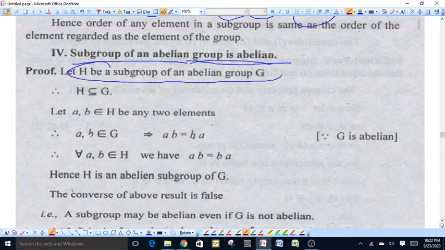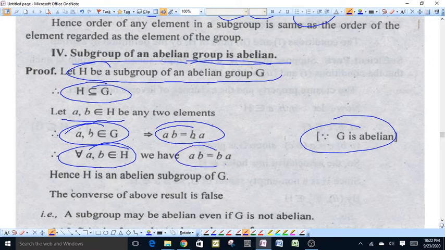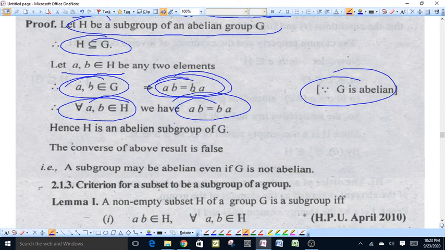Suppose H is a subgroup of abelian group G, therefore H is a subset of G clearly from the definition of subgroup, and A, B are two elements of H. Because H is a subset of G, therefore AB also belongs to G. Because G is abelian, AB will be equal to BA. Because AB also belongs to H, for all A, B elements of H, AB is equal to BA, because in G this property holds good. Therefore H is also an abelian subgroup of G.